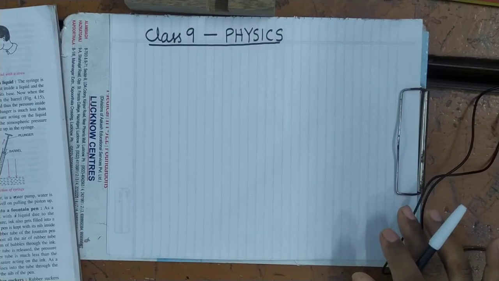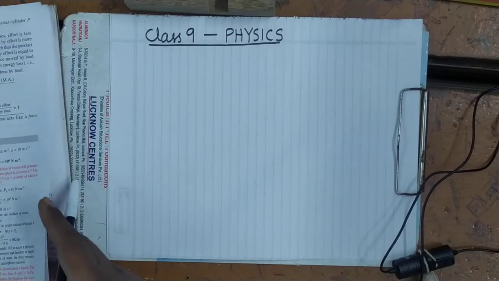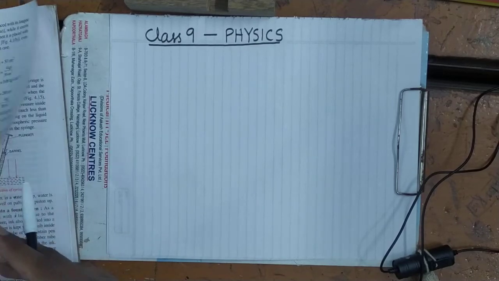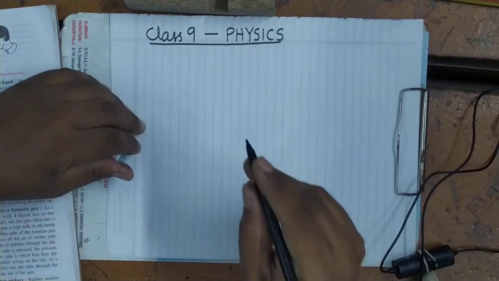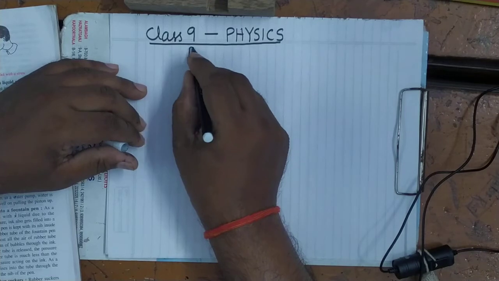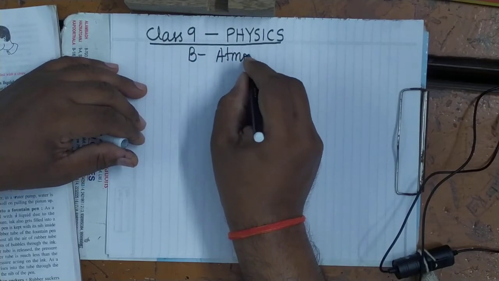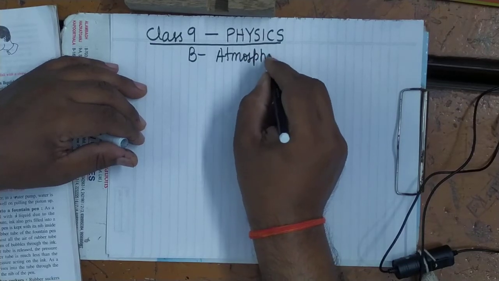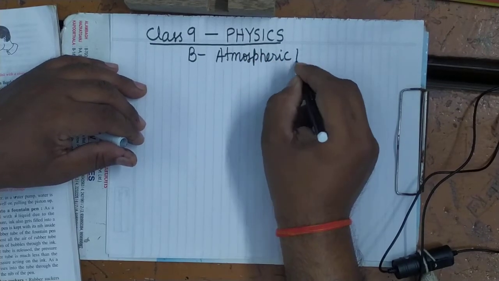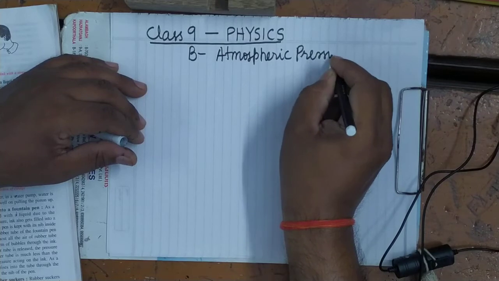Hello students, today we will begin the B part of chapter 4, pressure. So, B part is atmospheric pressure. Now, what is the meaning of atmospheric pressure?